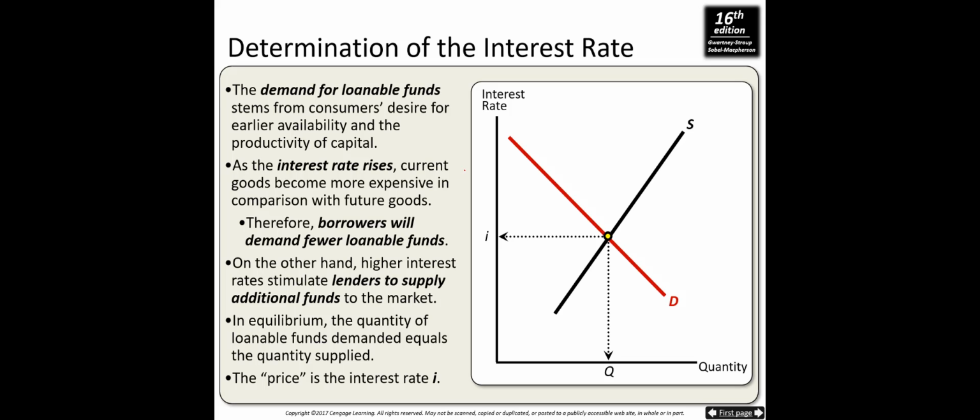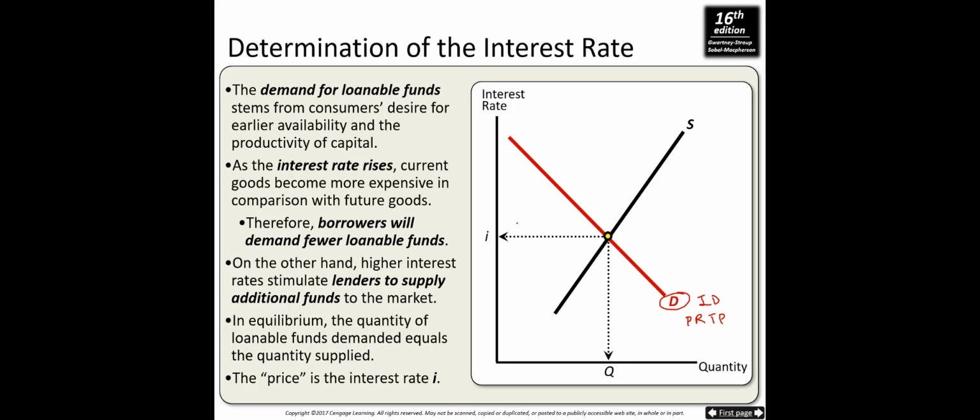Let's see this figure. The demand for loanable funds stems from consumers' desire for earlier availability and the productivity of capital. So this is investment demand plus consumers' desire for earlier availability, the positive rate of time preference.